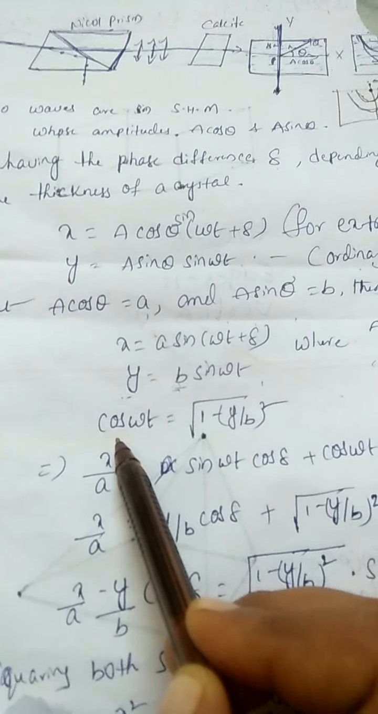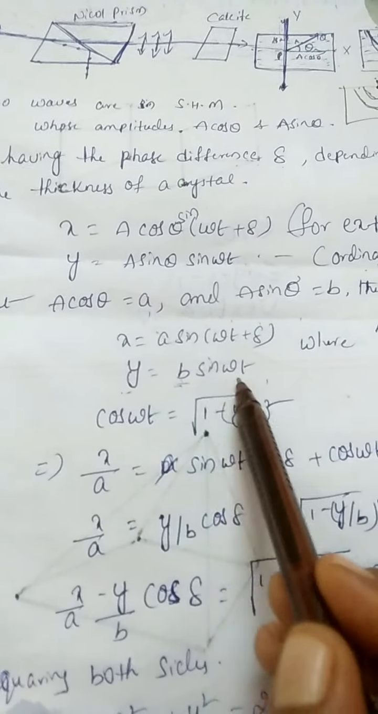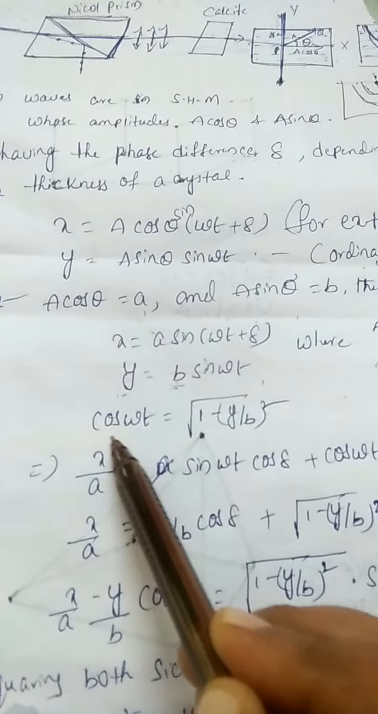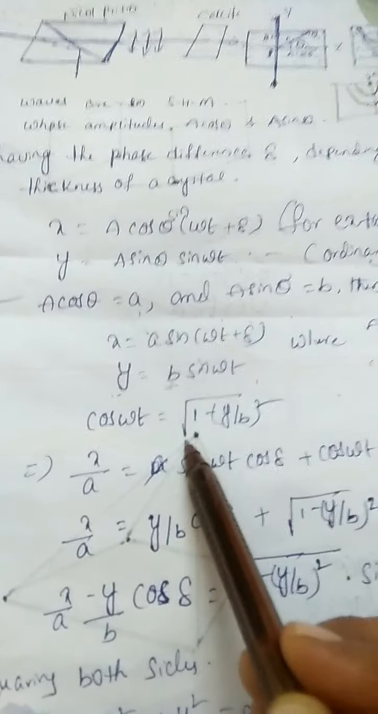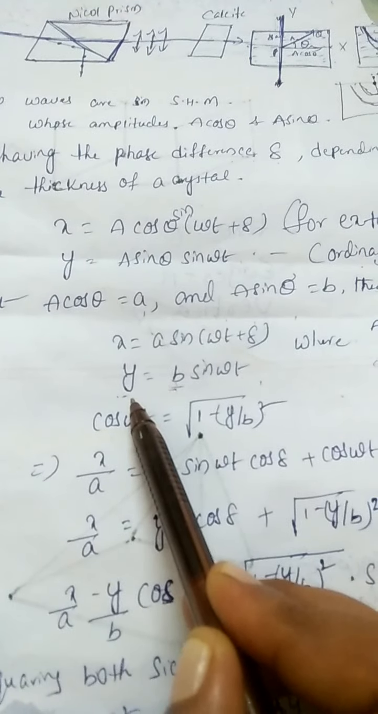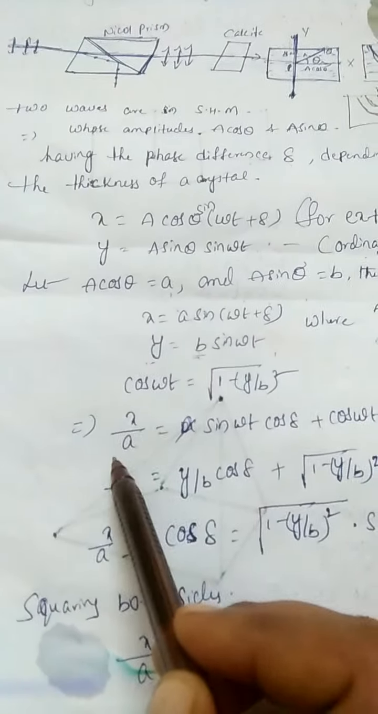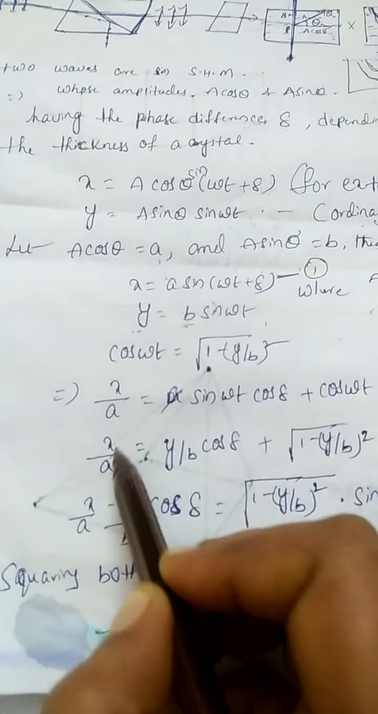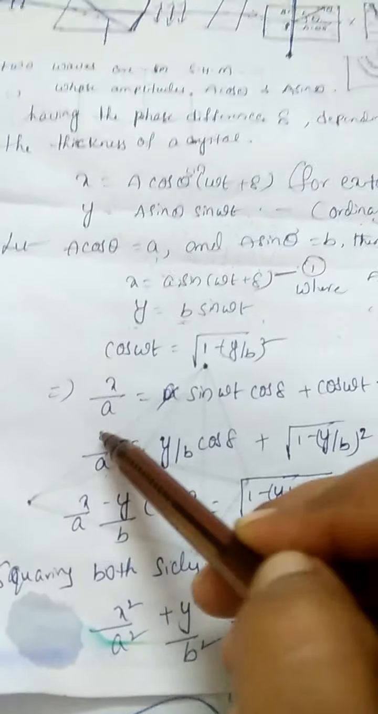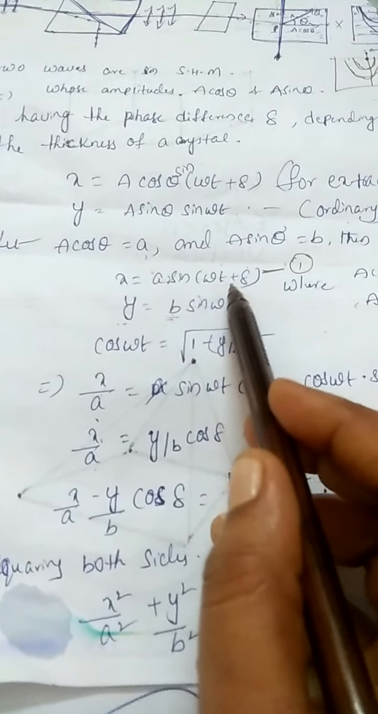We know that cos theta equals the square root of 1 minus sin squared theta. So cos omega t equals the square root of 1 minus y by b whole squared. Now this is considered as equation number 1. From the first equation, x by a brought to the left side equals sin(omega t plus delta).